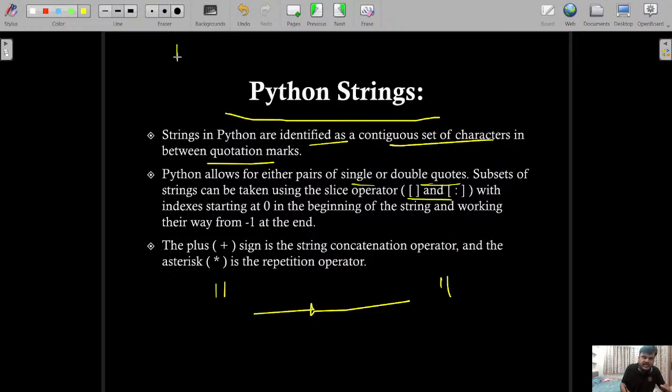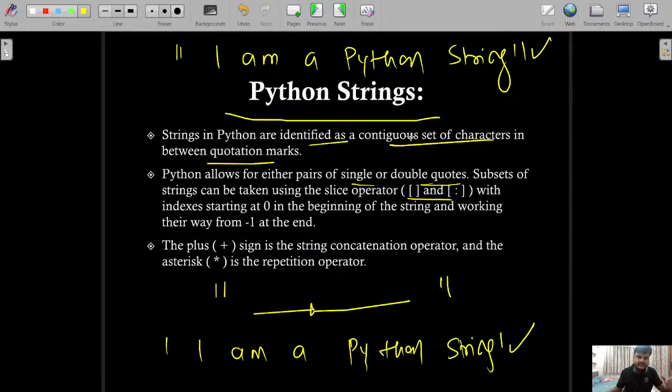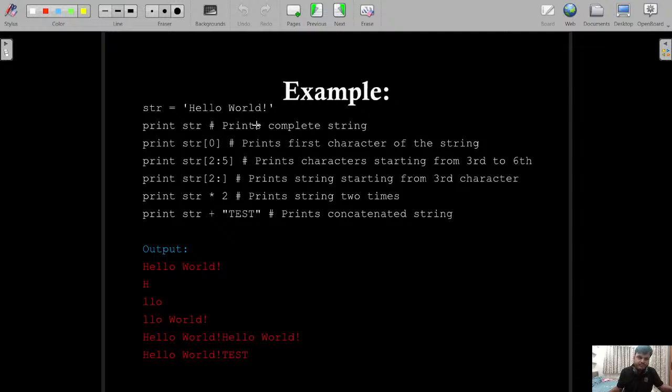Here you can understand. Let's say "I am a Python string." That is a valid way of declaring a string. Or you can also write 'I am a Python string.' That is also a valid way, right? Whatever operations we want to do, we can discuss in the separate string data structure lecture. Now, these are some of the examples.